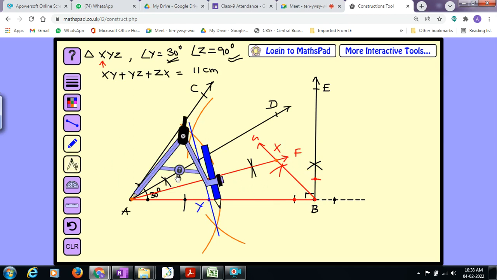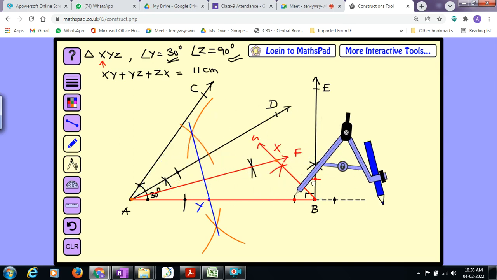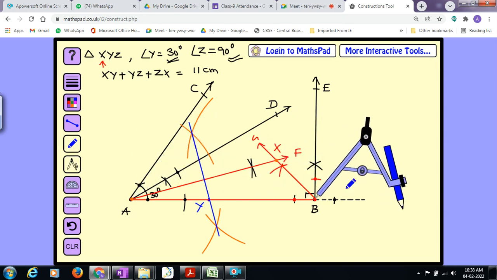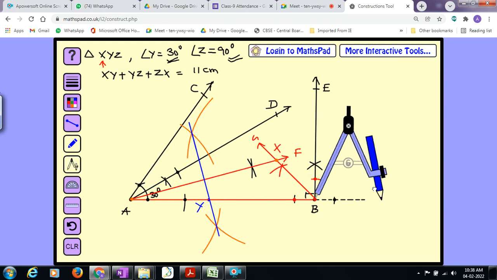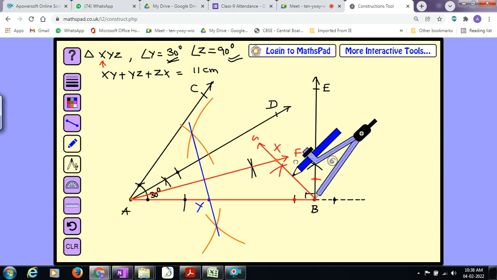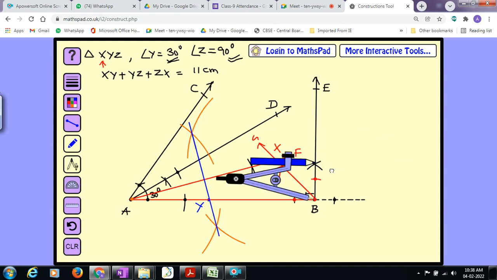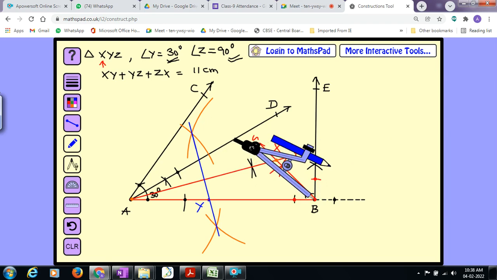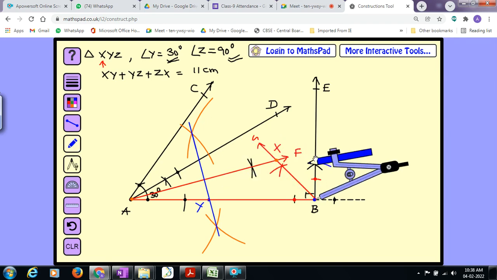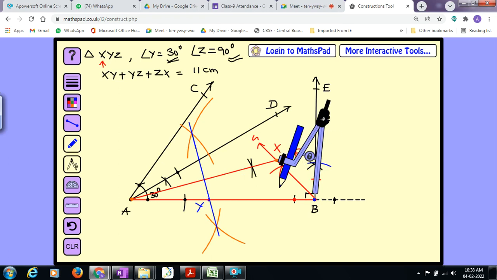Similarly, I am going to construct the perpendicular bisector of BX. Take the compass. We are about to complete the construction. Take more than half of the distance. This is BX now, so I will take up to here only. Lock it. Then in this direction one arc with the blue color, and in this direction also one arc with the blue color.